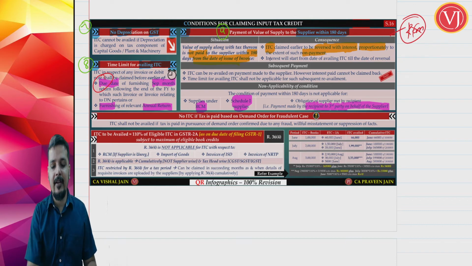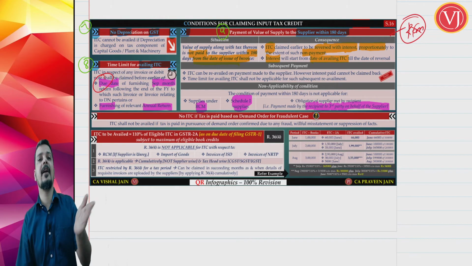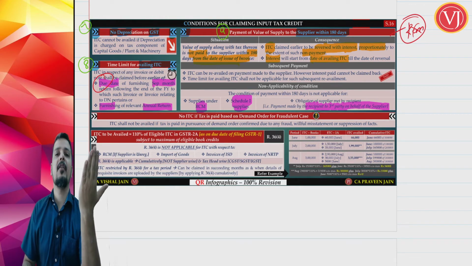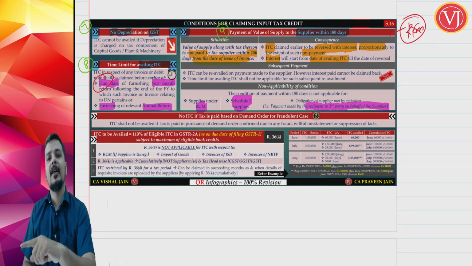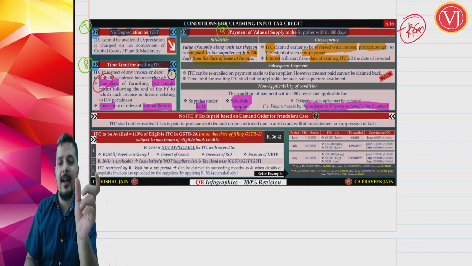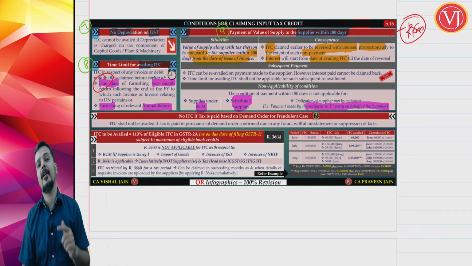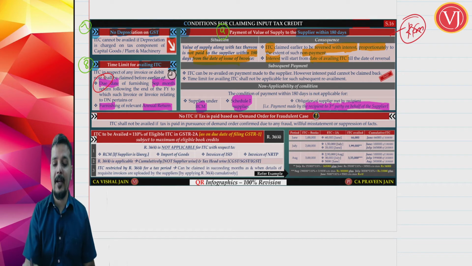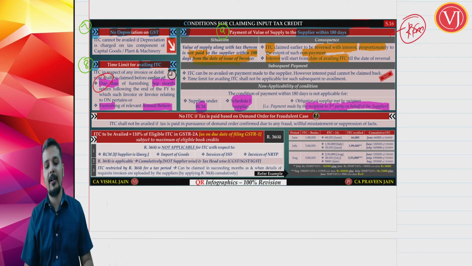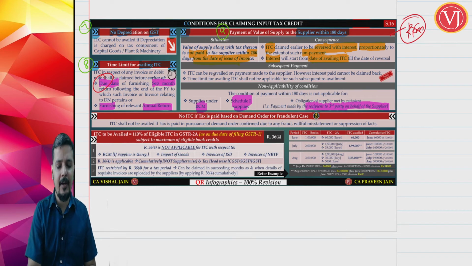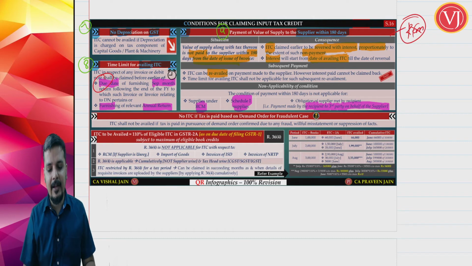And in this case, friends, interest will start from the date of availing ITC, while the 180 days will start from the date of invoice. So you have to see 180 days from the date of invoice. If you have made the payment, okay. If you have not made the payment, reverse that ITC, proportionate ITC to the extent of non-payment, with interest. And interest will start not from the date of invoice, it will start from the date of availing of ITC till the date of reversal. And if subsequently there is a payment, no problem. Subsequently if there is a payment, you can re-avail the credit.